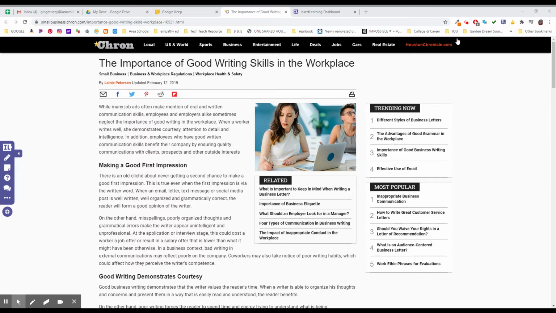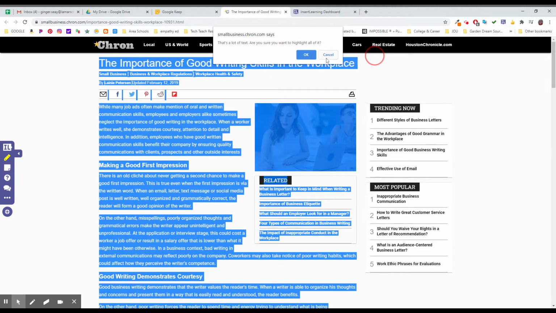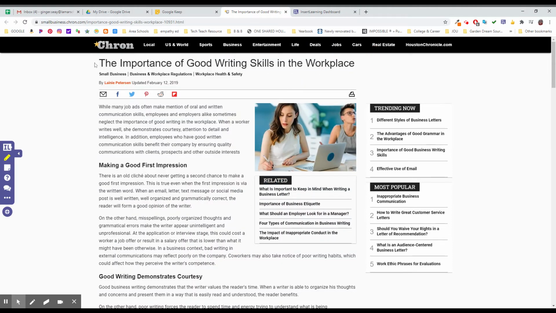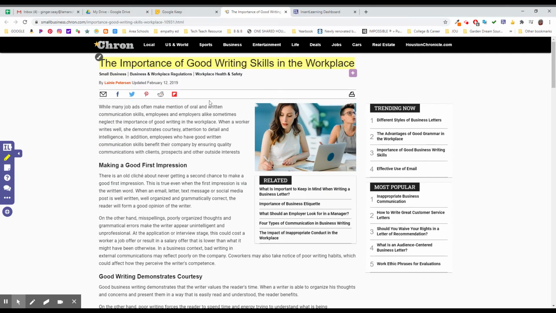So I've clicked on Insert Learning up here on my toolbar. I have the ability to assign it from right here, except I haven't created anything yet, so I'm going to hold off on that one. I could ask my students to highlight something. I think I'll highlight, not the whole thing, just the title, for example, so that they can see that that's the title, and I thought that was important. Maybe it'll stand out. Maybe they'll recognize keywords like workplace and importance.